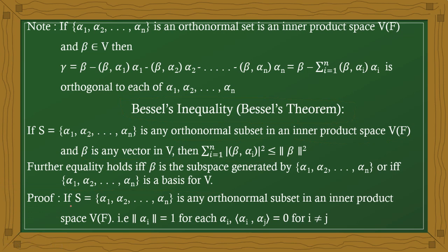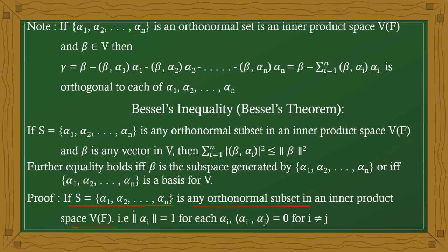Now first, S equal to alpha 1, alpha 2, ..., alpha n is an orthonormal subset of an inner product space. That means the set contains all orthonormal vectors.